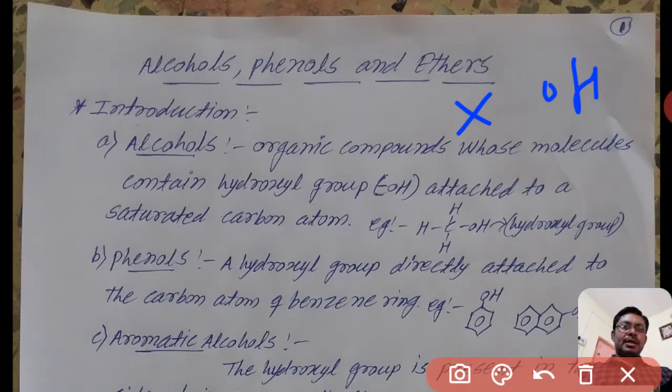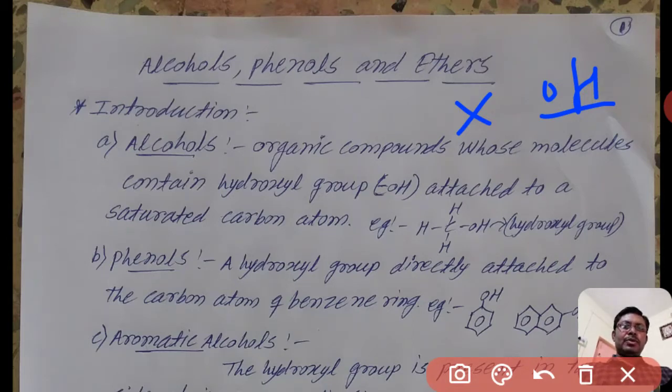Functional group means the part of the molecule which can identify the family, and that is known as the functional group of that molecule. In halogen derivatives the functional group is X. In alcohols the functional group is OH. In phenol also the functional group is OH. But there is some difference between alcohols and phenols.